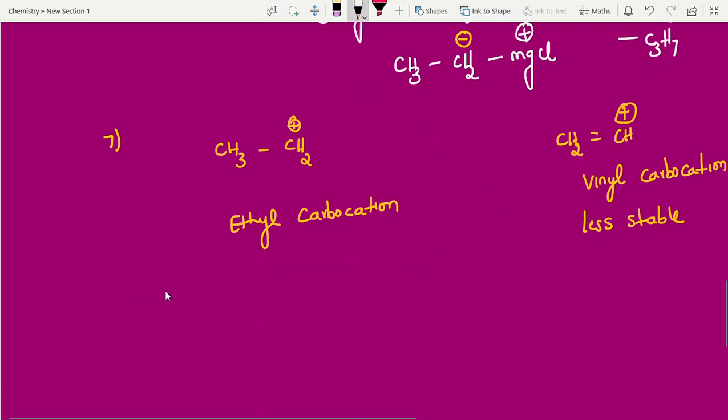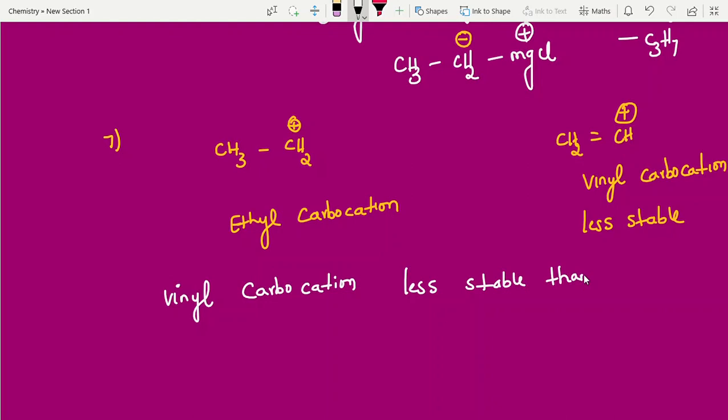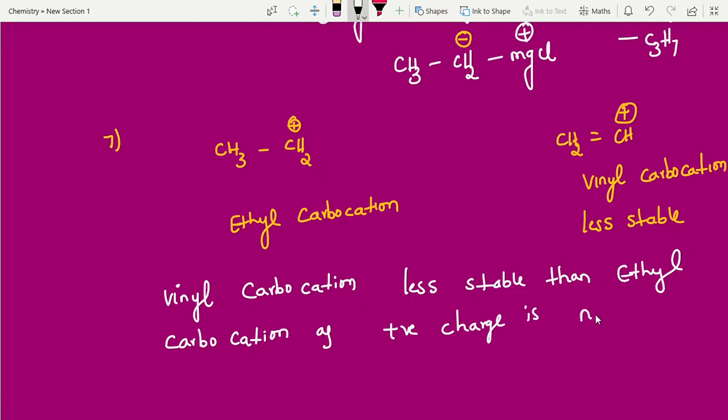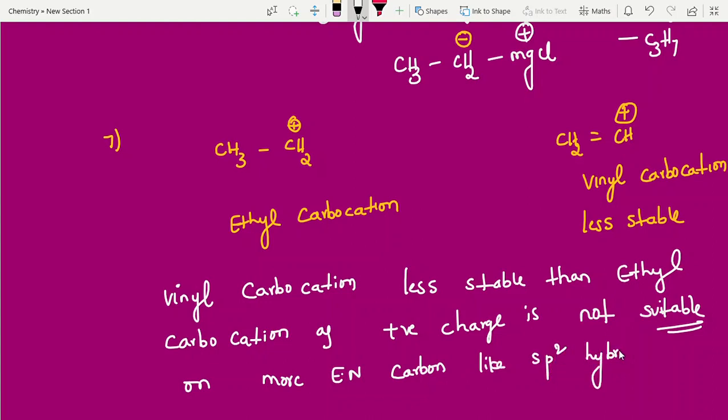So vinyl carbocation is less stable than ethyl carbocation as positive charge is not suitable on more electronegative sp2 hybridized carbon. Okay, look into this.